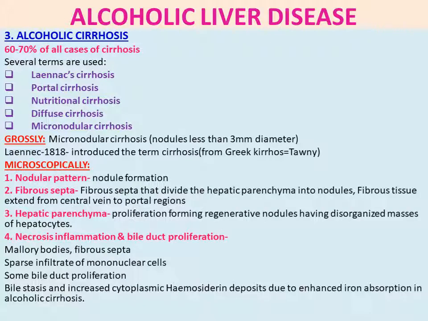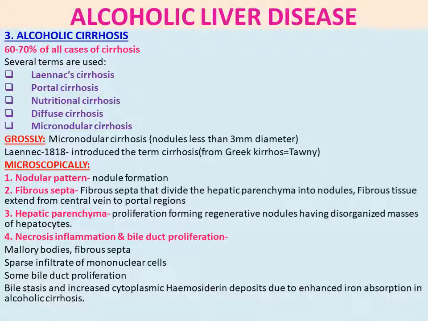Then necrosis, inflammation and bile duct proliferation. Mallory bodies, fibrous septa, sparse infiltrate of mononuclear cells, some bile duct proliferation, bile stasis, that is bile accumulation, and increased cytoplasmic hemosiderin deposits due to enhanced iron absorption in alcoholic cirrhosis. So in alcoholic cirrhosis, iron absorption increases, so hemosiderin deposition takes place, and bile stasis is taking place.